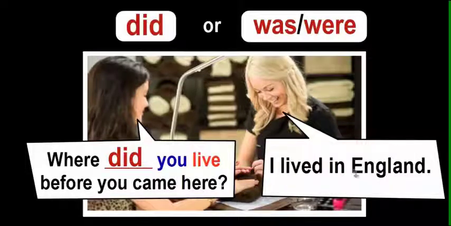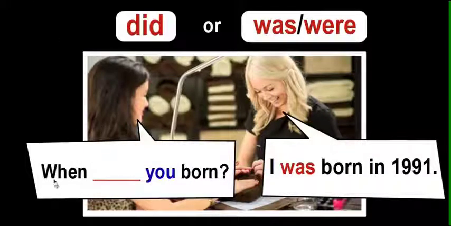I lived in England. Next. When were you born? We use were because this is a question about description, not about action. When were you born? I was born in 1991.